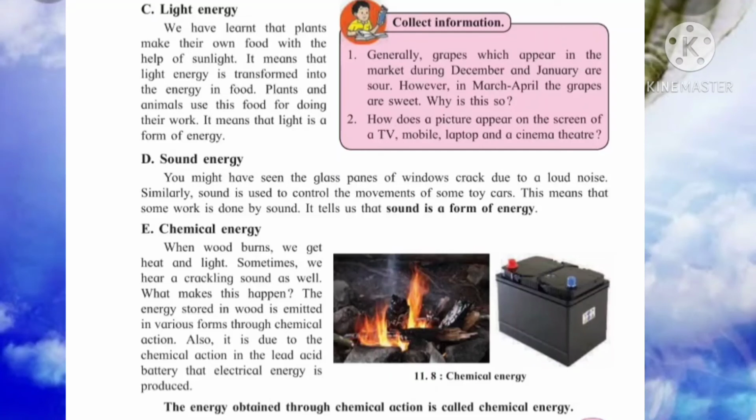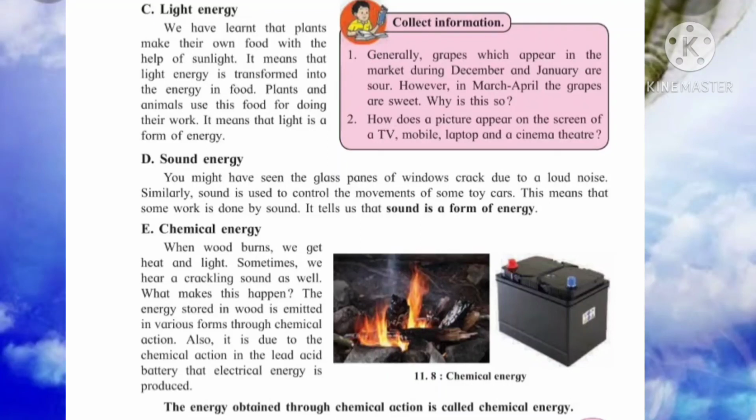See, as there is a loud noise, because of the loud noise, what will happen? The glass panes of windows get cracked. Means in the loud noise, they are having one type of energy. Yes or no? Again, sometimes sound is used to control the movements of some toys, cars. Yes, so to alert their danger, some sounds they are creating. In different industries also, they are having one type of sound which creates alertness. So that is also one type of energy. So sound is also one form of energy.